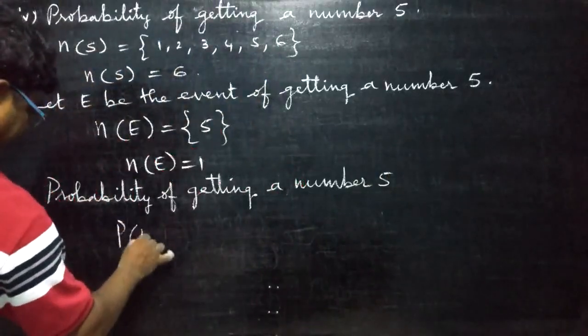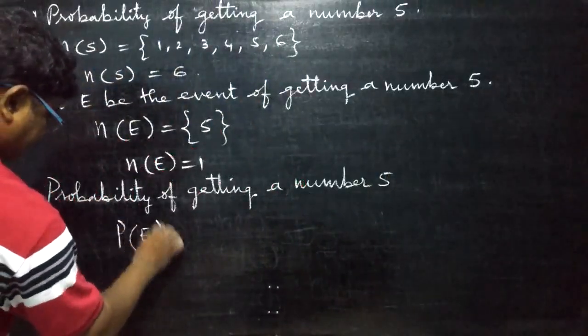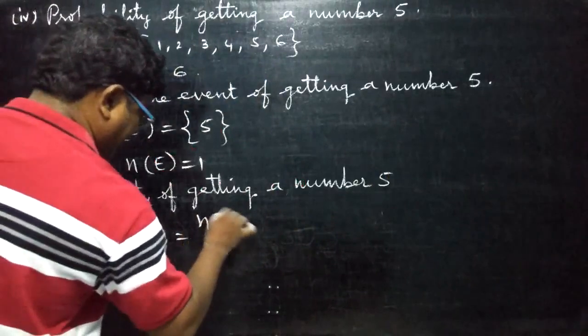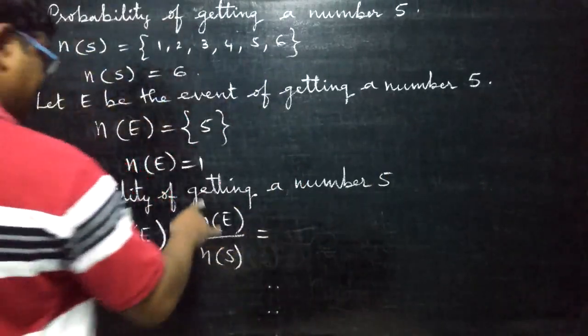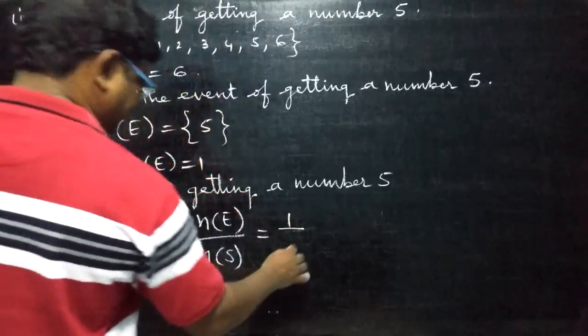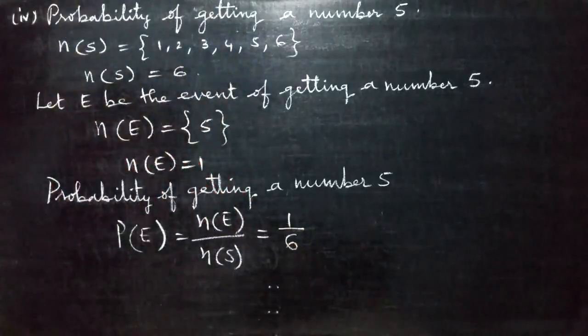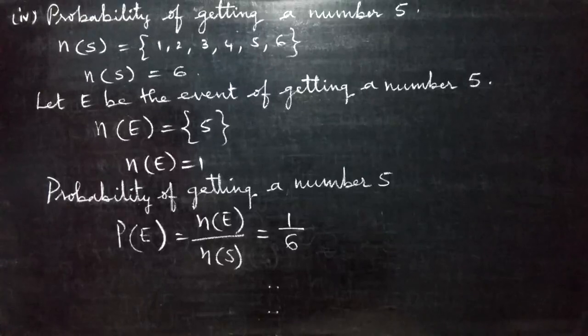P of E is equal to N of E by N of S. What is N of E? 1. N of S is 6. There is no common table. 1 by 6 means 1 by 6 only. So therefore, conclusion: probability of getting a number 5 is equal to 1 by 6. Write that conclusion clearly.